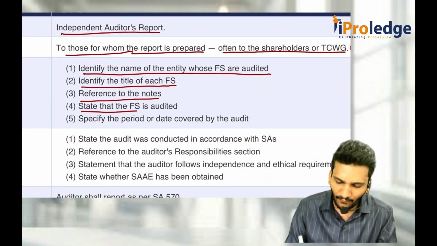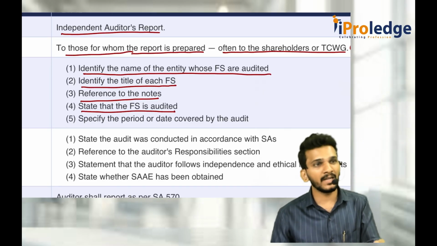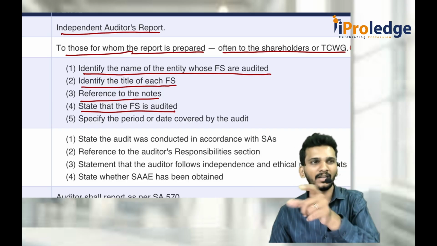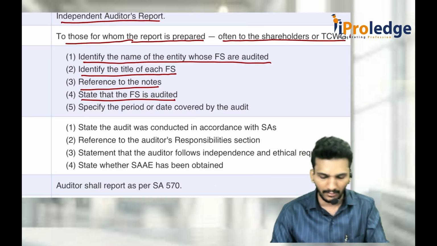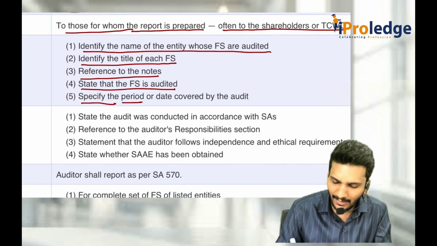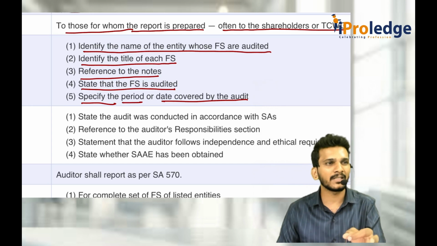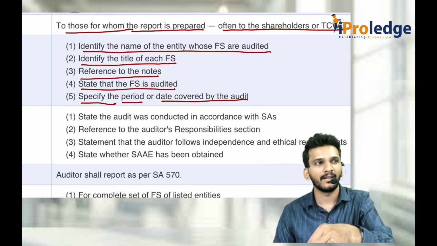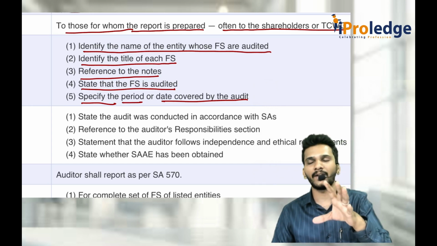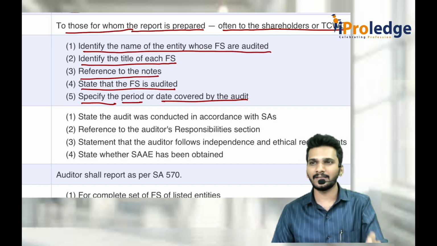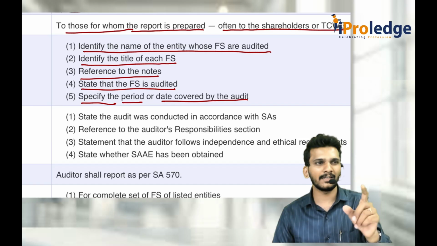Again, state that the financial statements are audited. We have audited the FS, that is balance sheet, P&L, everything of Reliance Industries. And you should also specify the period and date covered by the audit. We audited the balance sheet as on 31st March 2025. Those are the 5 things which have to be specified. They can ask this as an examination question. They may ask what are the elements which have to be identified in the opinion section.